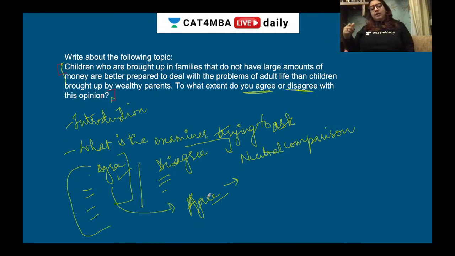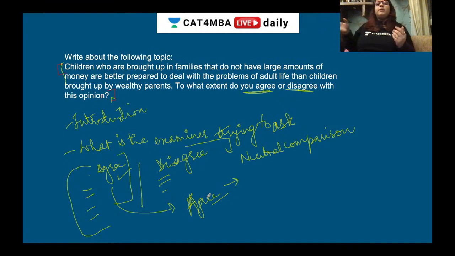For example, you think that children who are brought up in families that do not have large amounts of money are better prepared to deal with problems because they have not seen that kind of life. They've seen the hardships. They know how to live on less money, and if they have to go out into the world, they would not need a lot of money and effort to stay in that kind of environment, and so on and so forth. I'm just making up points which are coming to my head right now.